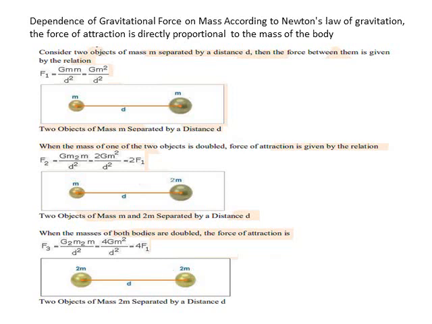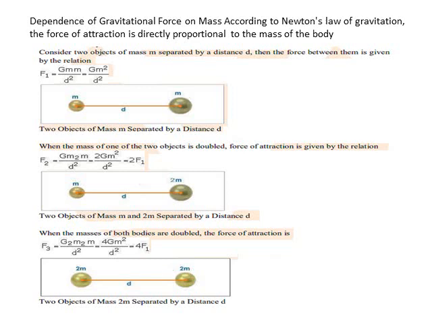Now in the formula, F is equal to G into m1 m2 divided by d square, you replace m1 and m2 by m itself because both of them have equal masses. So when you substitute here, then the force F1 is equal to G m square by d square.